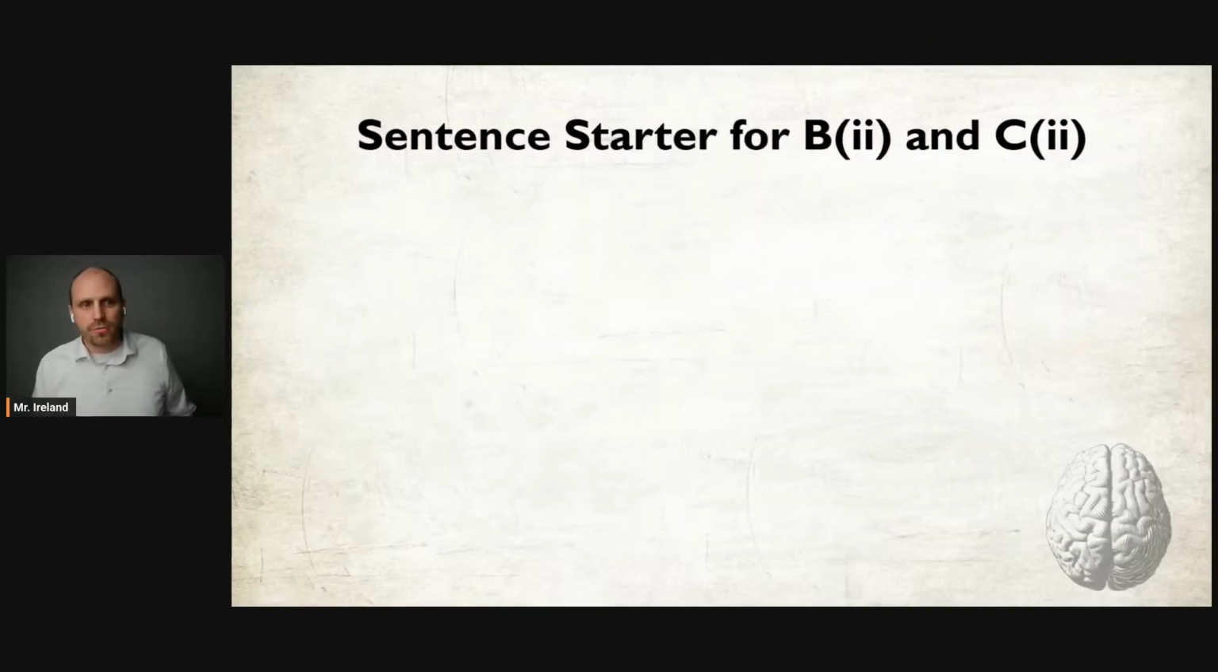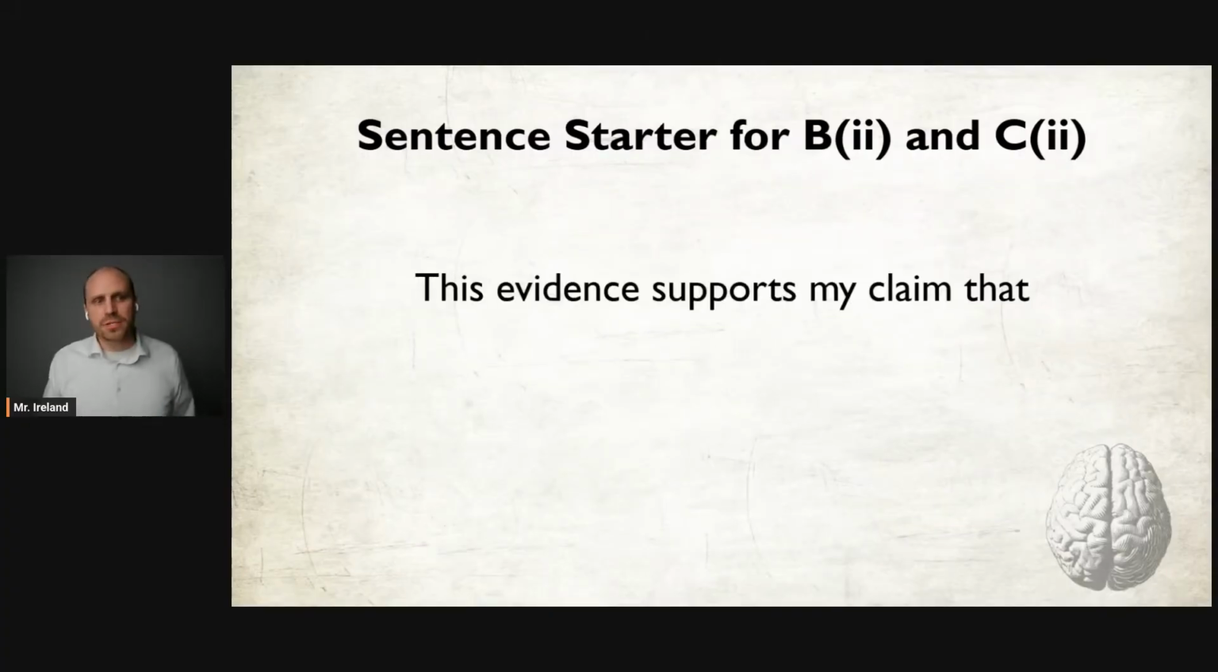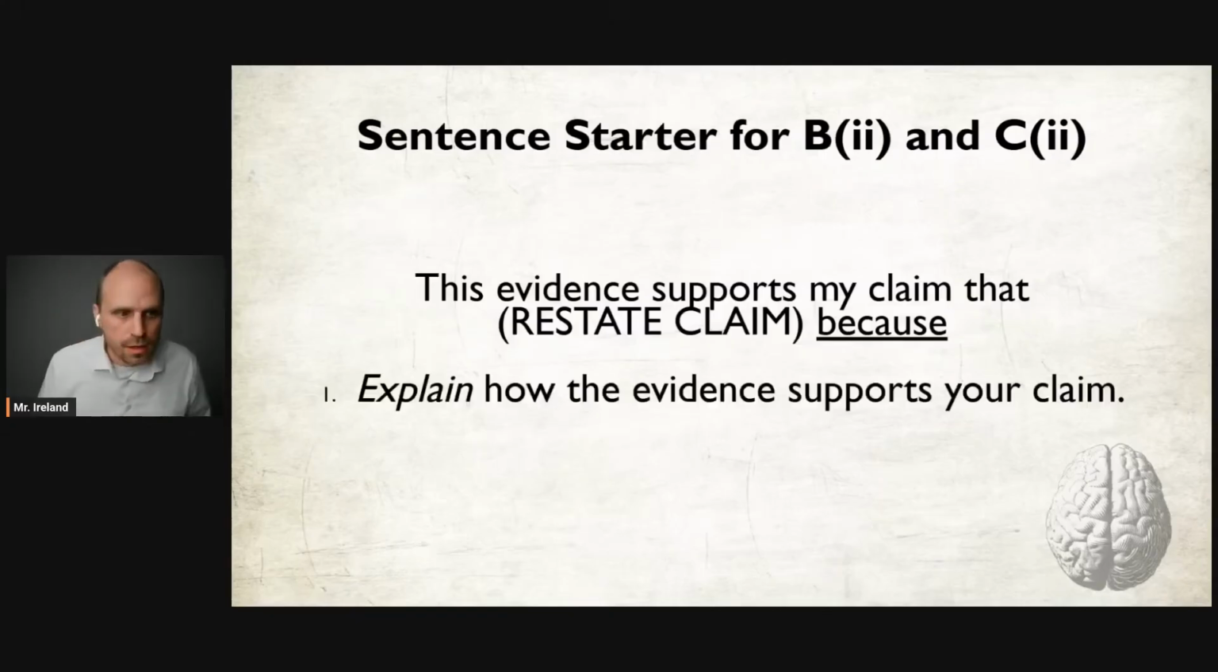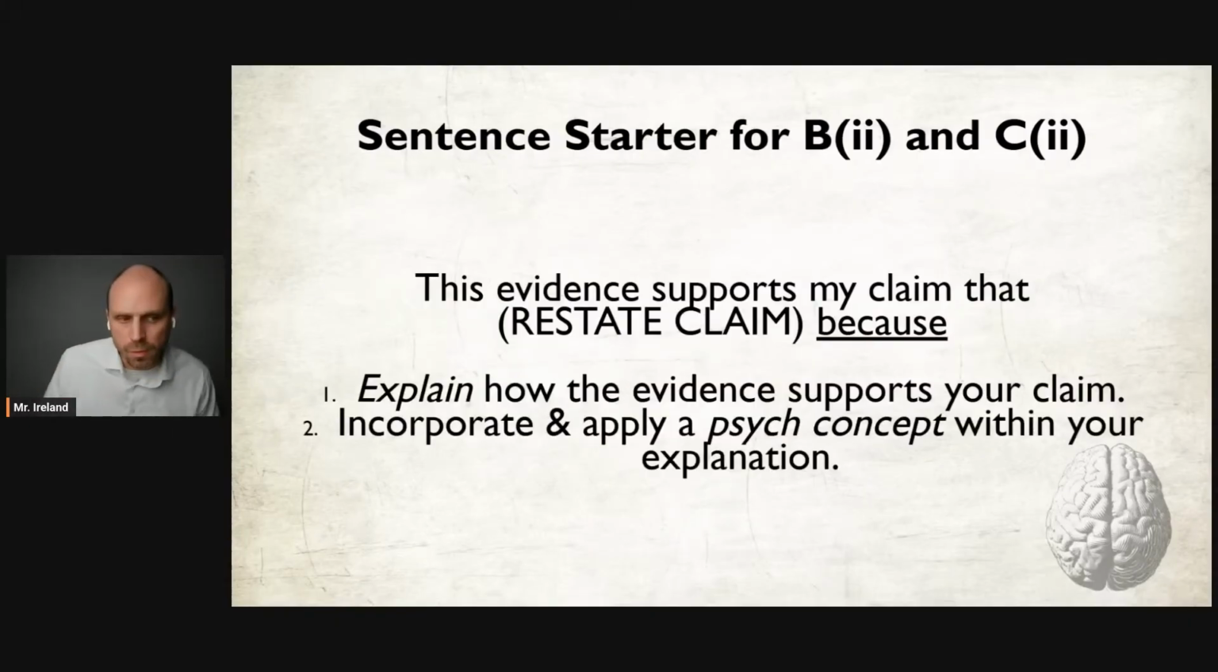Here's the sentence starter for B2 and C2. This evidence supports my claim that, and then you restate your claim because. This evidence supports my claim that school start time should be later because. Well, you go on after the sentence starter to explain how the evidence supports your claim. You got to explain it. And then number two, you must incorporate and apply an AP Psych term within that explanation.